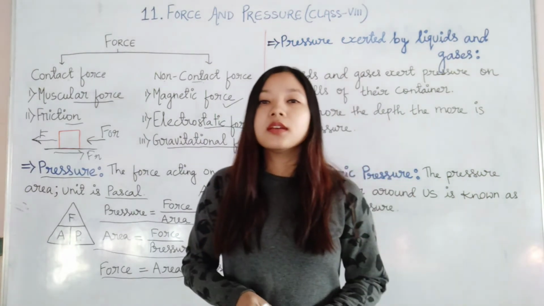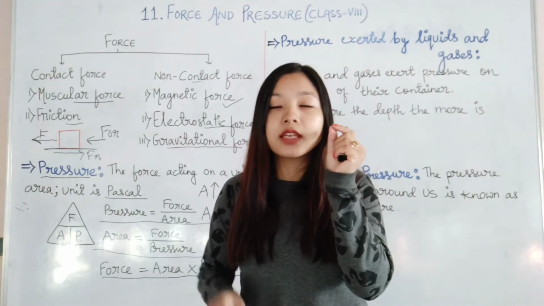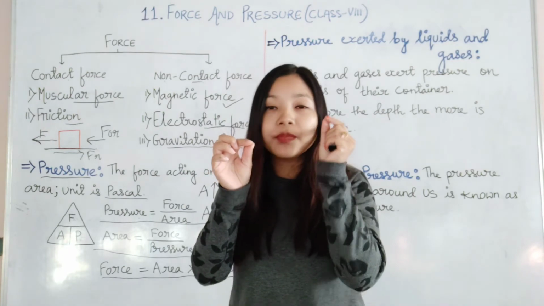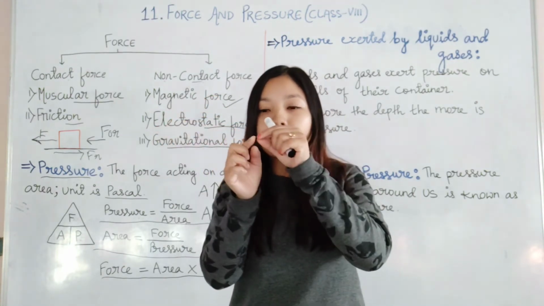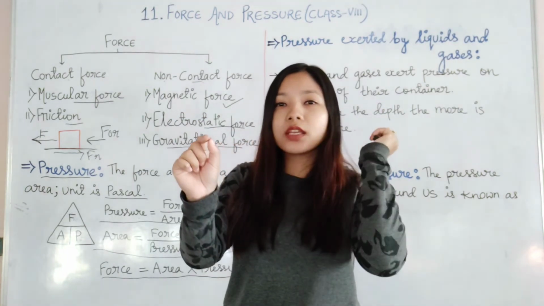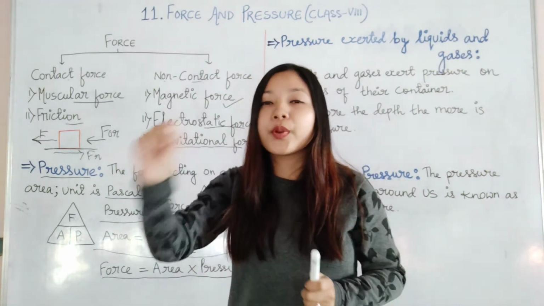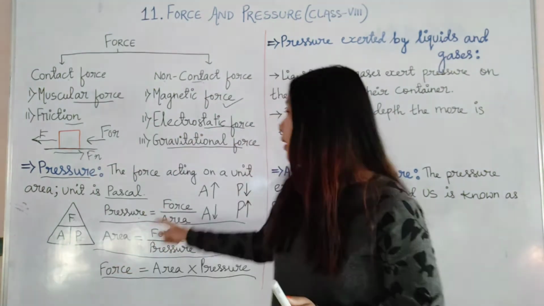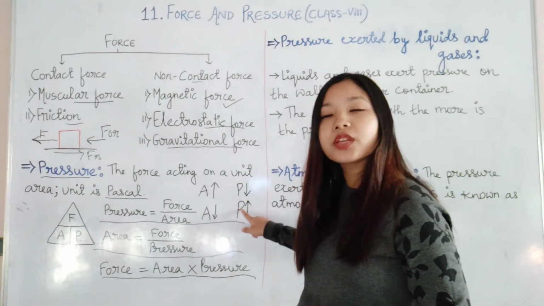That means the blunt side has more area in contact in comparison to the pointed tip. If the pointed tip is put on the wall, the area in contact is very small. That is why if we hammer it with the same force, pressure will be more because area is less. The less the area, the more the pressure.